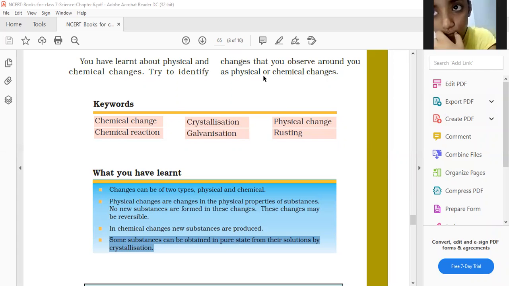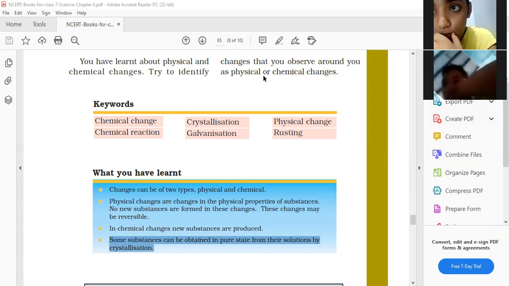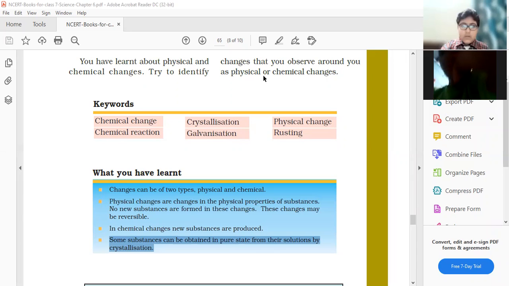Next is physical change. Can I tell? Yes, beta.